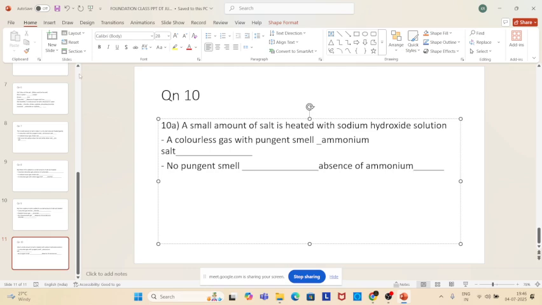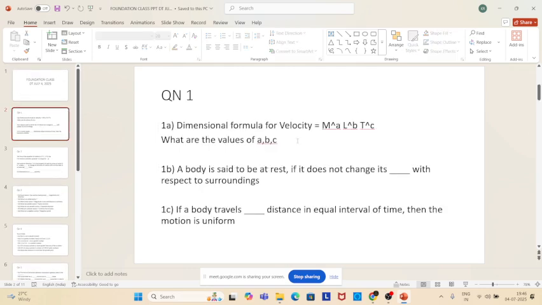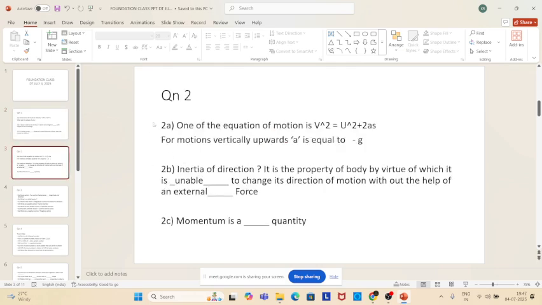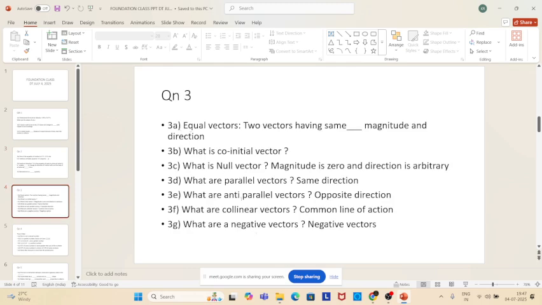So let us see what all we have. First thing, dimensional formula you did not study in your school, so I'll forgive you. And 1B you wrote, 1C also you said correct answer. Then 2A, you said g, but you did not say minus g. That's wrong. 2B you gave the right answer. 2C also gave the right answer. Momentum is a vector quantity. 2B and 2C you did, but 2A little wrong. Then here I think you said everything correct.